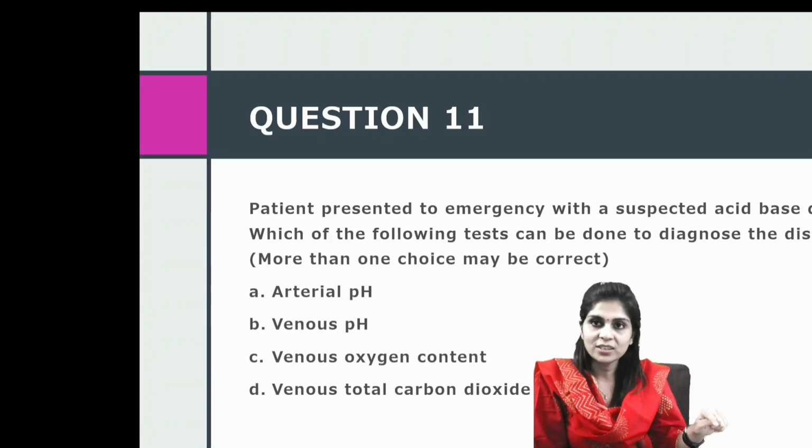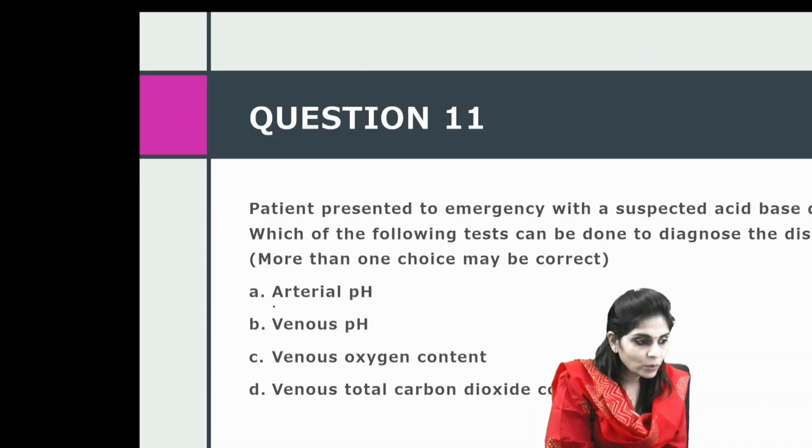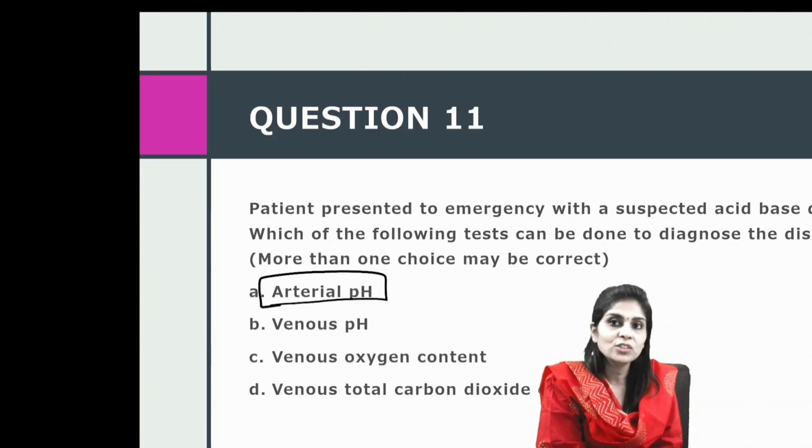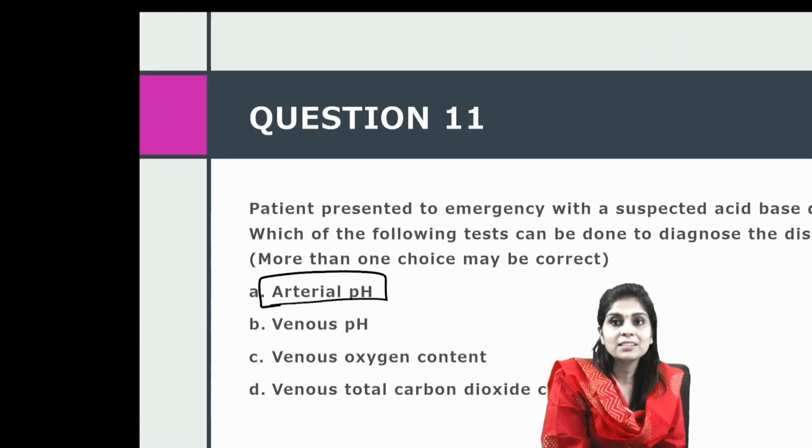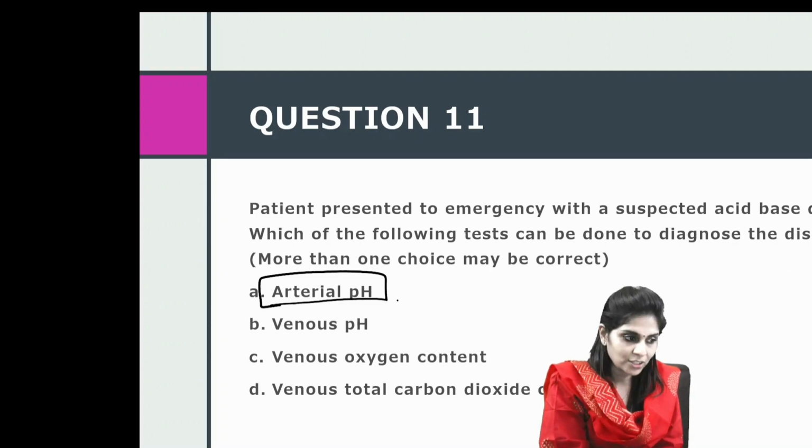Now let's look at the choices. Just by looking at arterial pH, will you be able to find out an acid-base disorder? Not always. If it's a mixed acid-base disorder, it will go unnoticed if you just look at arterial pH.